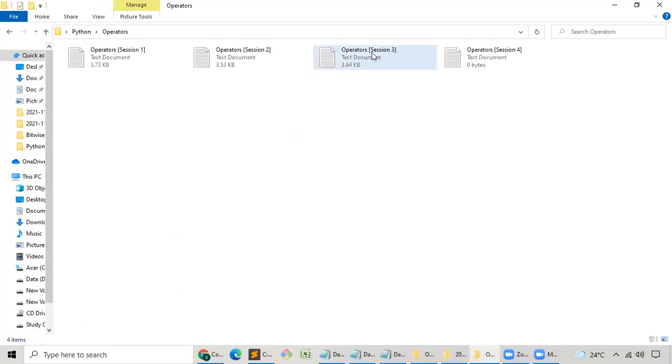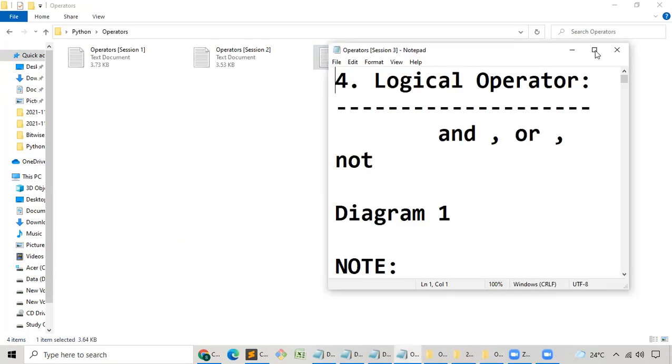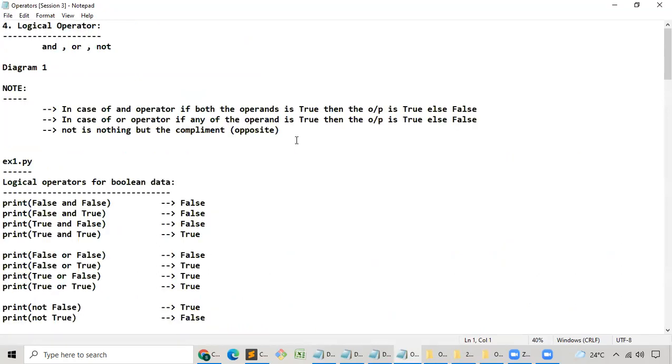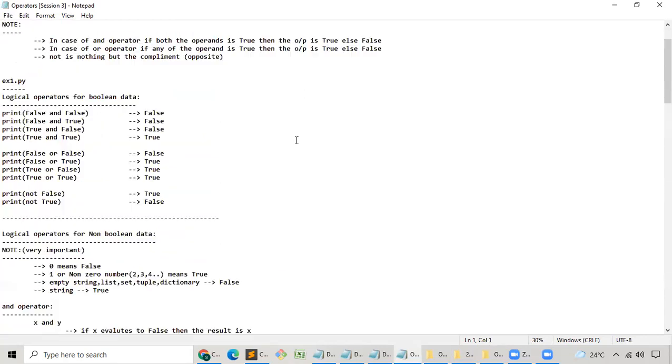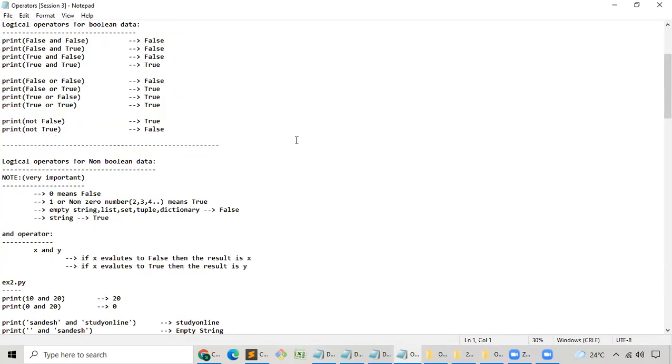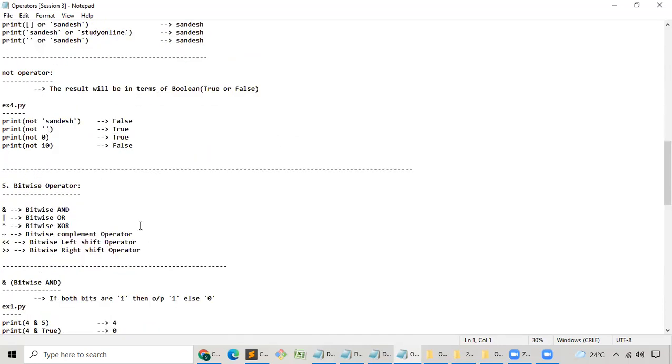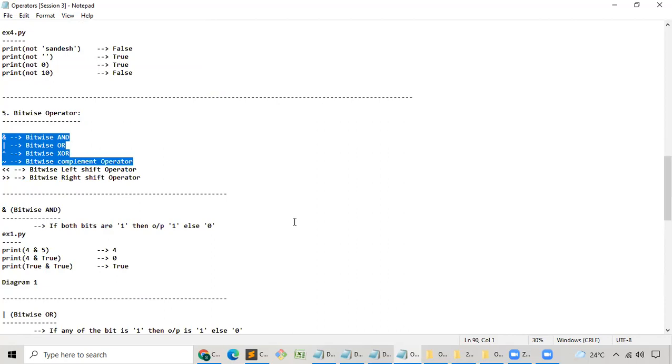Okay, now the data will be saved. See here, session 3. I think in session number 3, I have started with logical operator and I have completely explained AND gate, OR gate, NOT gate, how the things will work for Boolean data and for non-Boolean data. Hope that you have written the notes properly. Next, I have taken bitwise operator. Under that bitwise operator, I have taught you the bitwise AND, bitwise OR, bitwise XOR, and bitwise complement operator, and how internally the calculation will happen and how we'll be getting the output on the console.